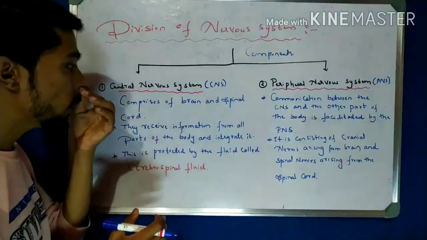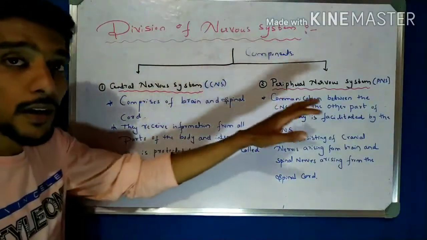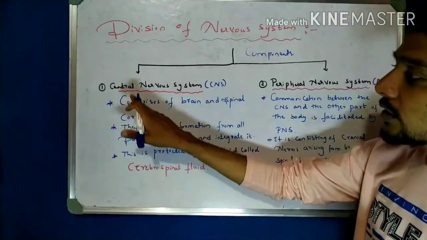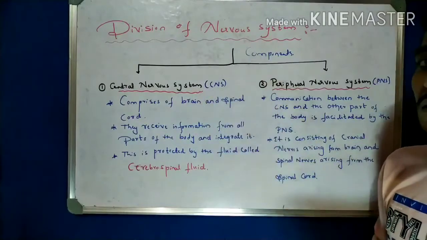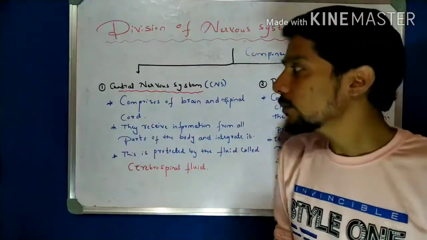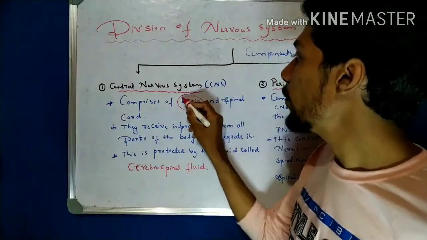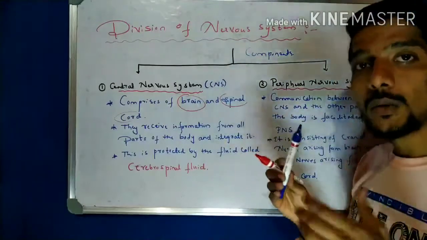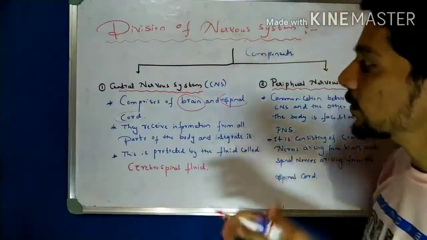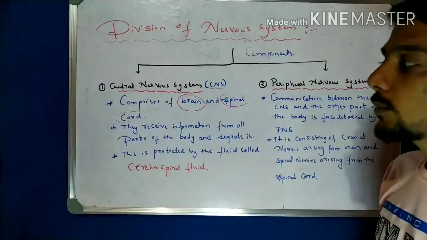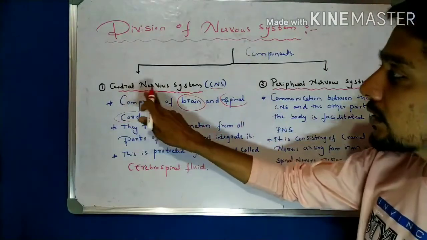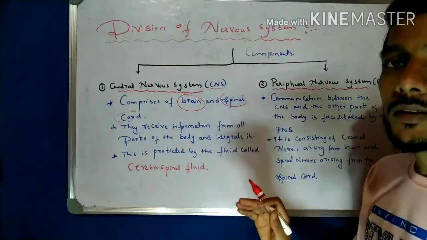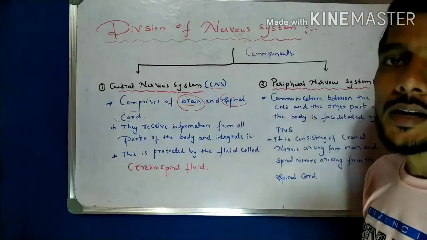Now let us learn the meaning of the central nervous system and the peripheral nervous system. See about the central nervous system. The central nervous system comprises the brain and the spinal cord. That is very important. There are two terms: one is the brain and one is the spinal cord. When the brain and spinal cord connect to each other, they form a system, and that system is called the central nervous system. So the first point to remember is that the central nervous system consists of two parts, the brain and the spinal cord.